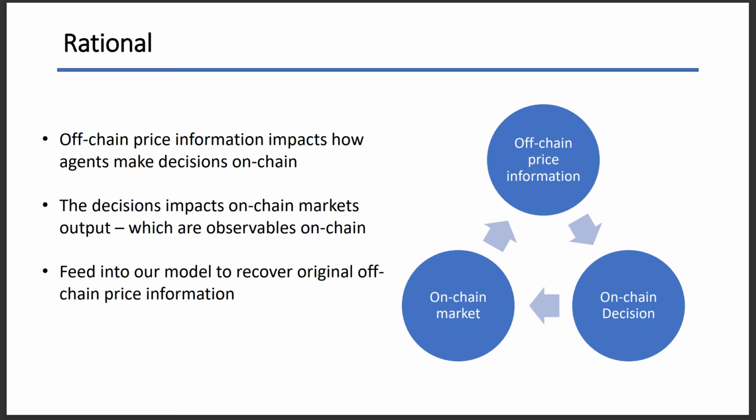The rationale behind it is we believe off-chain price information may impact how agents make decisions on-chain. And these decisions impact on-chain market outputs, which are observable on-chain. So like a cycle, it will fit into our model to recover the original off-chain price information.